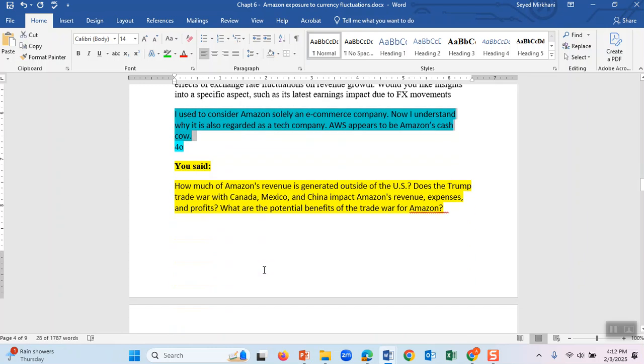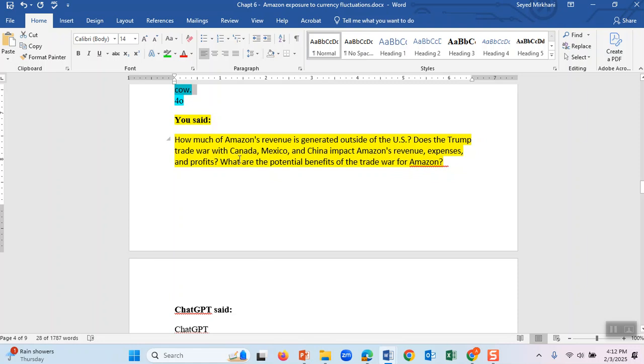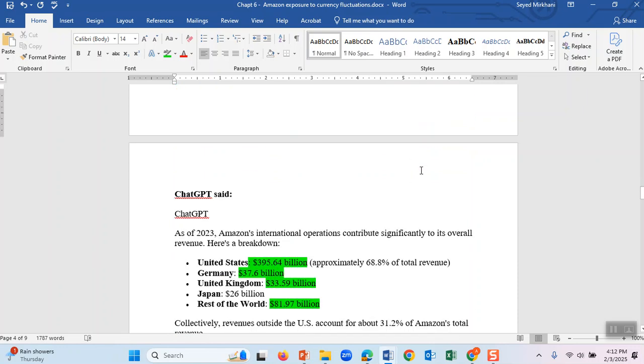And then again, come back and ask another question similar to that. How much of Amazon's revenues are generated outside of the US? Does the Trump trade war with Canada and Mexico impact Amazon's revenues and expenses, and what are the potential benefits of the trade war for Amazon?